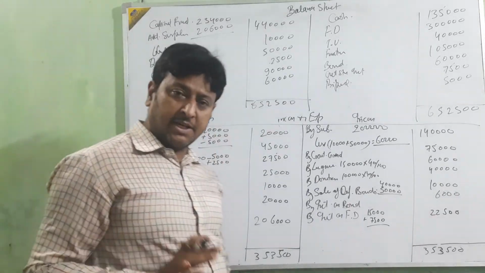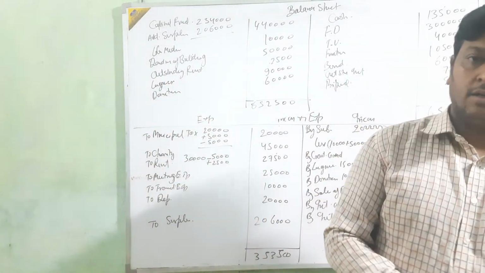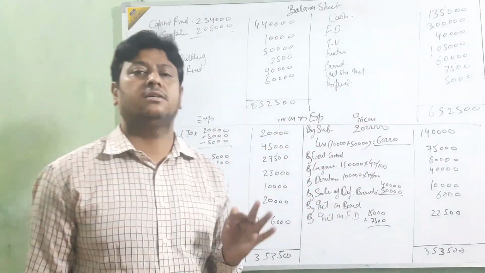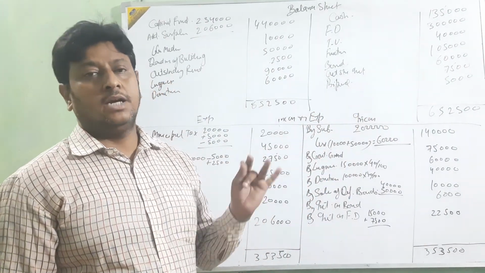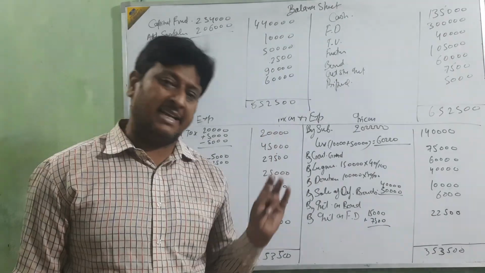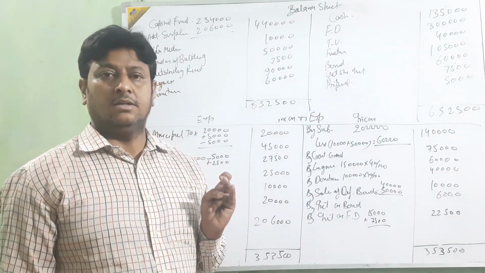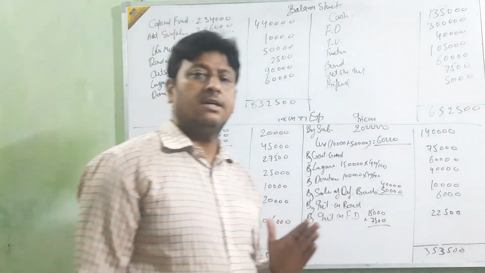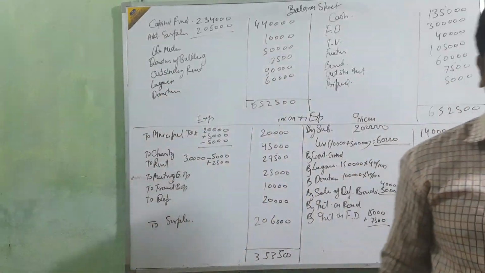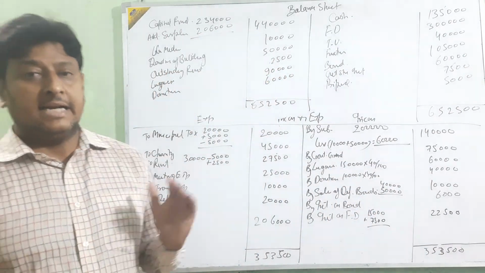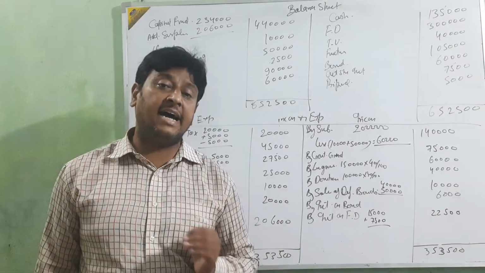Let's finish this chapter. 3 things we are making in this chapter: opening balance sheet, income and expenditure account, and balance sheet, okay beta. For expense: outstanding of current year, add outstanding of last year, less advance of current year, less advance of last year, add.